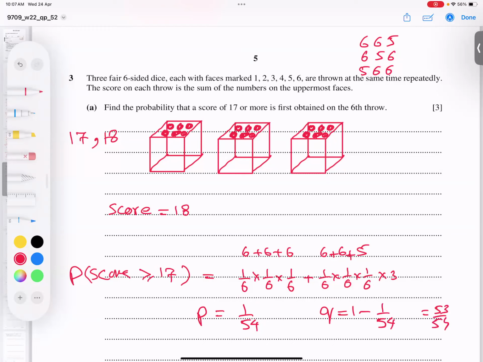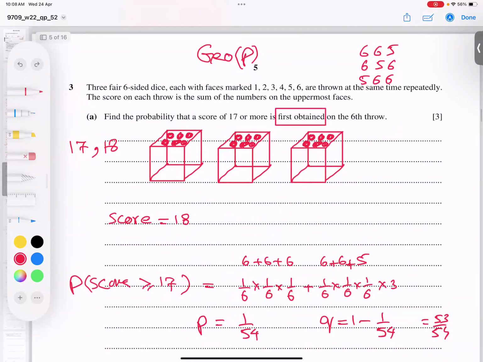What the question is asking, if we repeat again: find the probability that a score of 17 or more is first obtained on the 6th throw. You know, students, whenever the concept of first obtained, or the word until, comes, this is a topic of geometric probability, and here p is our favorable 1 over 54. In geometric probability, we have 2 formulas altogether.